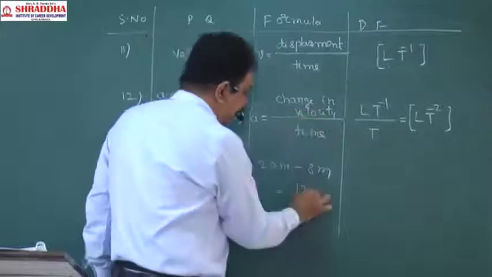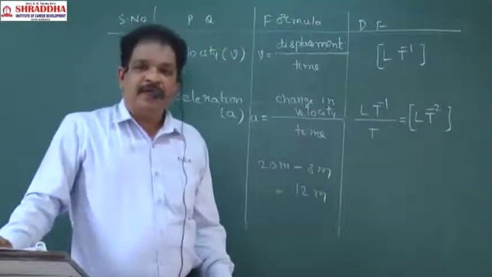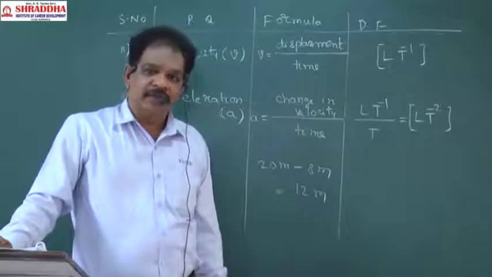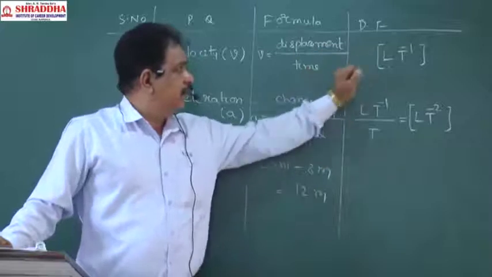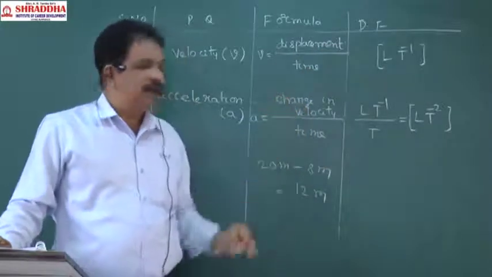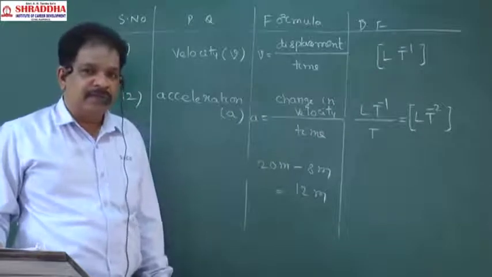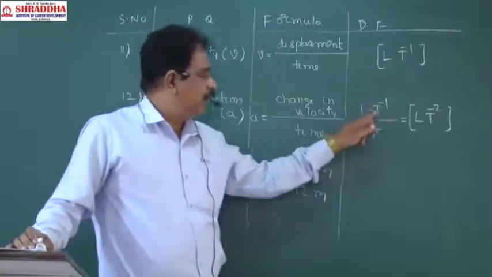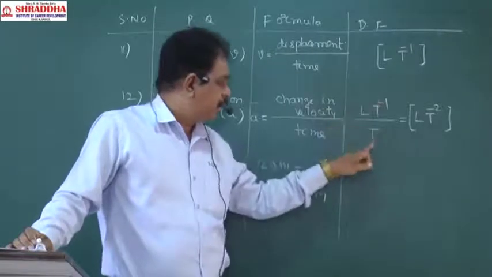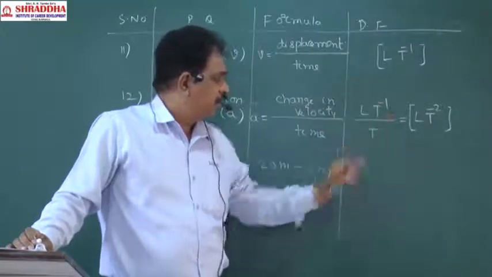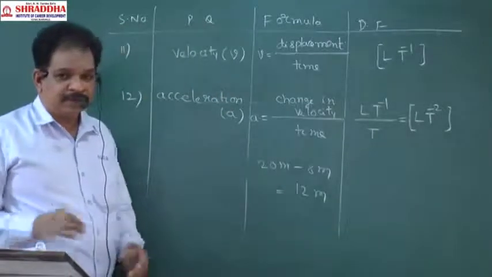So the velocity dimensional formula is LT power minus 1, and the change in velocity dimensional formula will also be LT power minus 1. LT power minus 1 by T gives LT power minus 2.